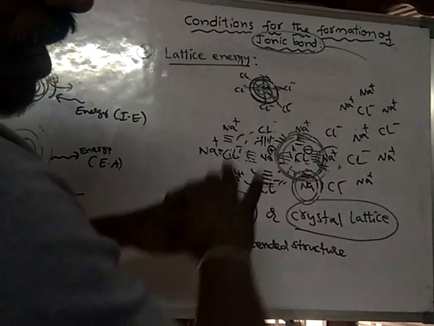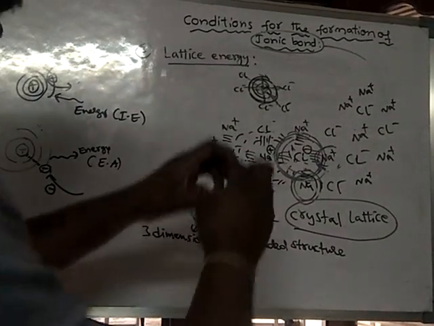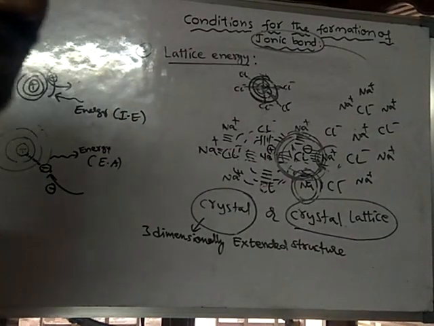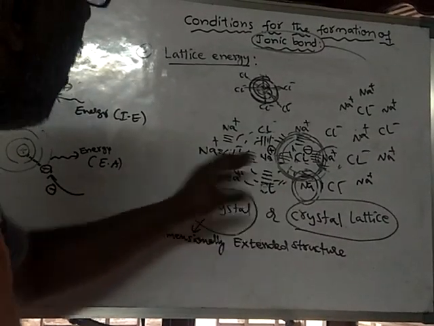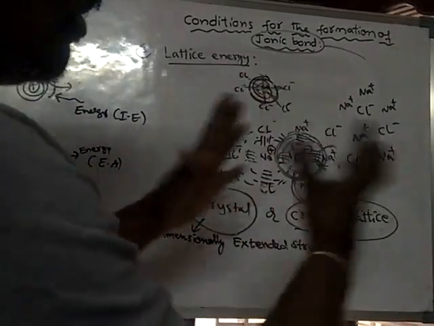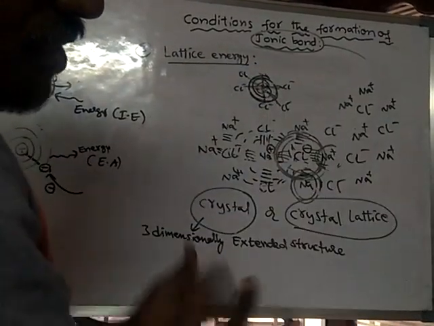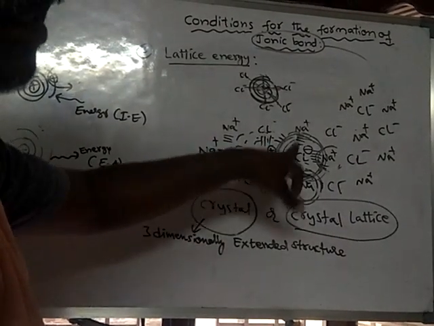Okay, so the released energy is said to be lattice energy. So the energy released during the formation of crystal lattice: all the ions will cluster with each other, so they form a crystal lattice. During that process, force of attraction is developed between one ion and another ion.